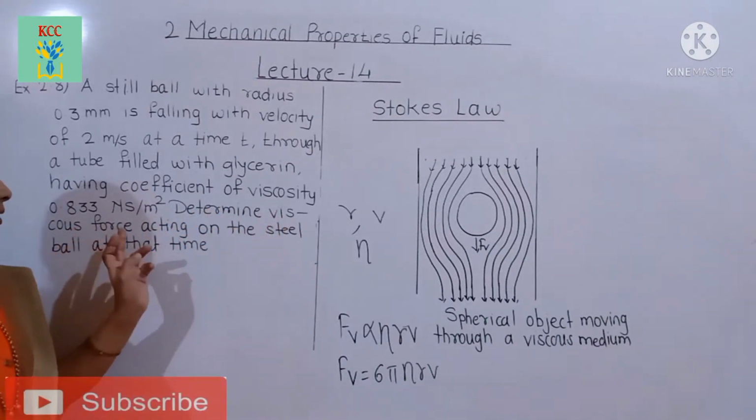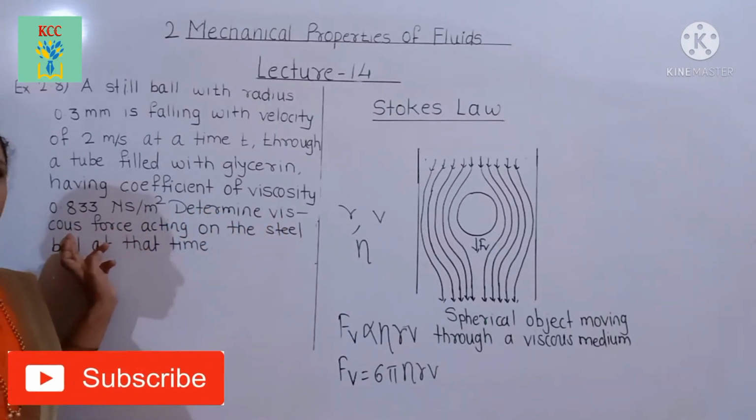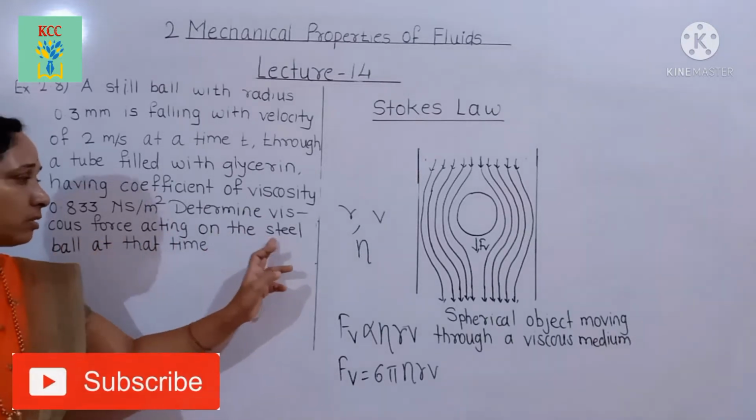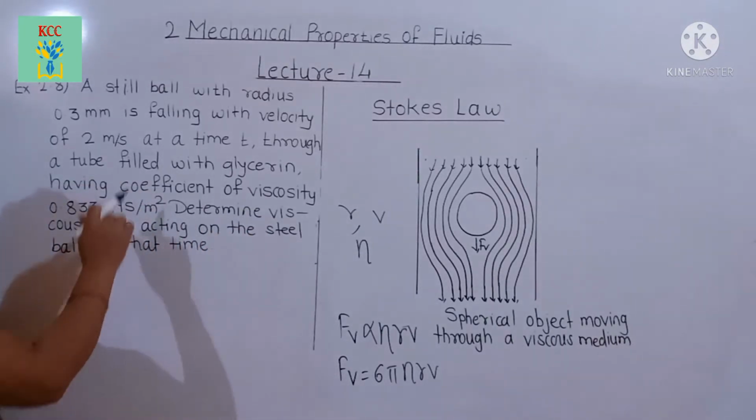Determine the viscous force acting on the steel ball at that time.